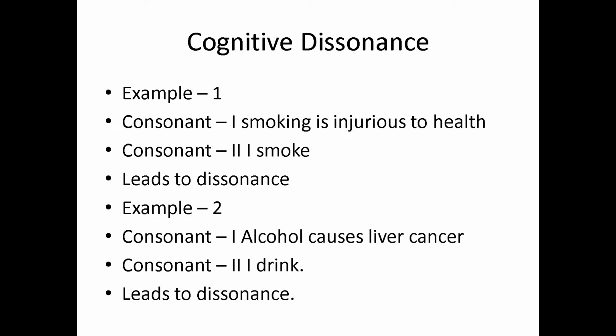What is consonant 2? The person says, I smoke. He knows, but he is doing the wrong thing here. He knows that it is wrong, it is not ethical, but he is doing the same. So this is basically the gap here. This gap is called dissonance.